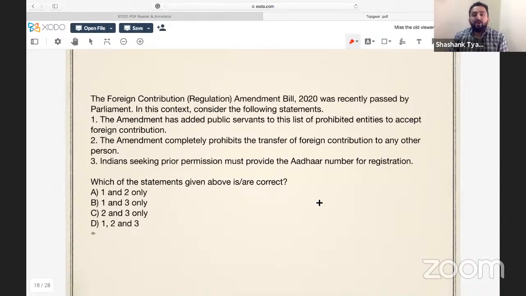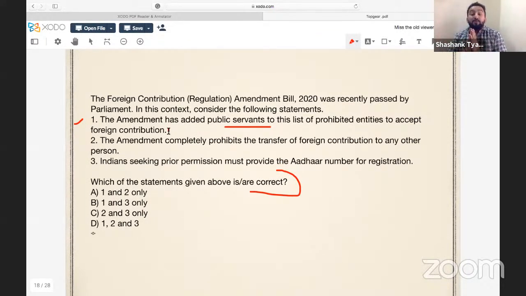Next is the Foreign Contribution Regulation Amendment Bill 2020, which was recently new. That was an interesting update. So first statement, first of all, you need to identify correct. First statement is the amendment has added public servants to this list of prohibited entities to accept foreign contribution. I hope all of you know why this act was made, the Foreign Contribution Regulation Act.